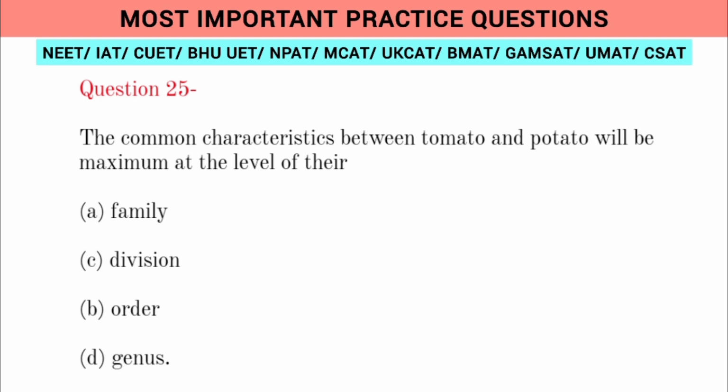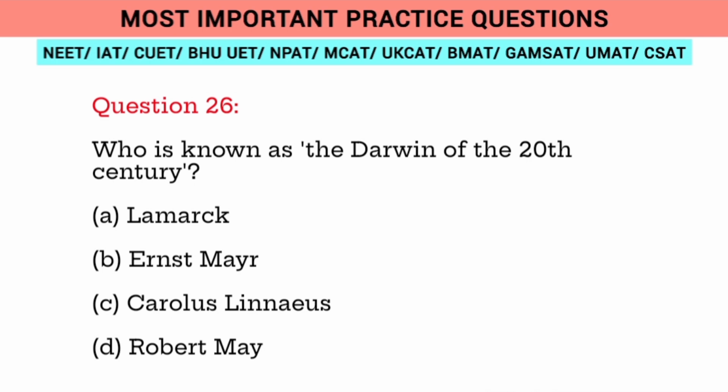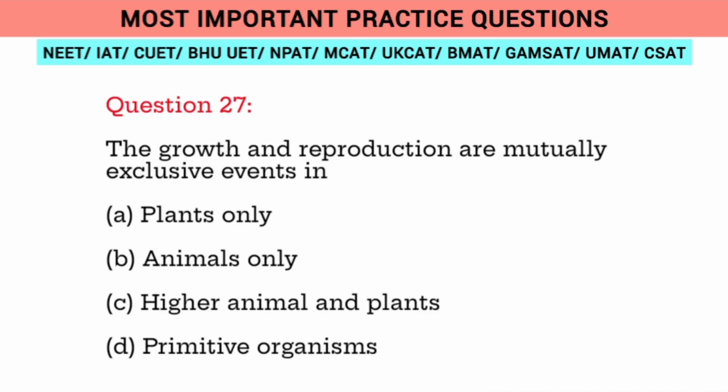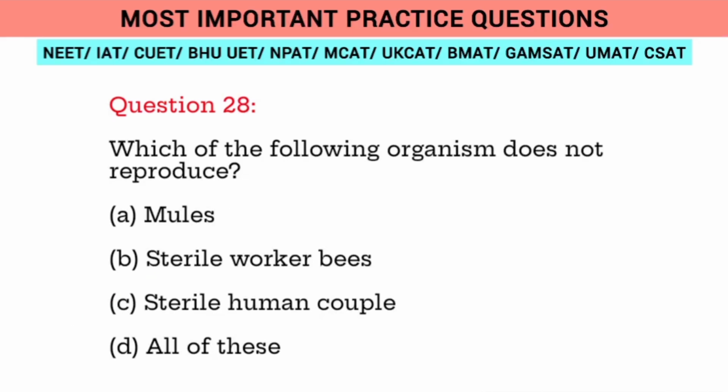Question 26. The common characteristics between tomato and potato will be maximum at the level of their: A. Family, B. Division, C. Order, D. Genus. Question 27. Who is known as the Darwin of the 20th century? A. Lamarck, B. Ernst Mayr, C. Carolus Linnaeus, D. Robert May. Question 28. Growth and reproduction are mutually exclusive events in: A. Plants only, B. Animals only, C. Higher animals and plants, D. Primitive organisms.